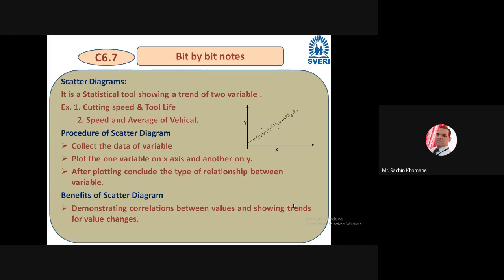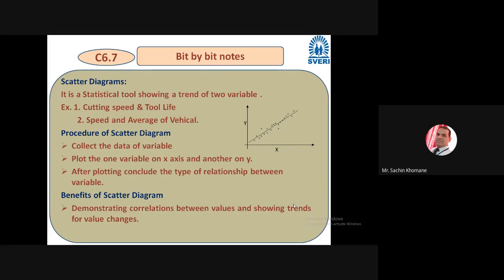For example, I was talking cutting speed versus tool life. If cutting speed will increase, then what is the effect on tool life? Whether it will decrease, it will increase. So we don't want to go into technical details, but try to understand.